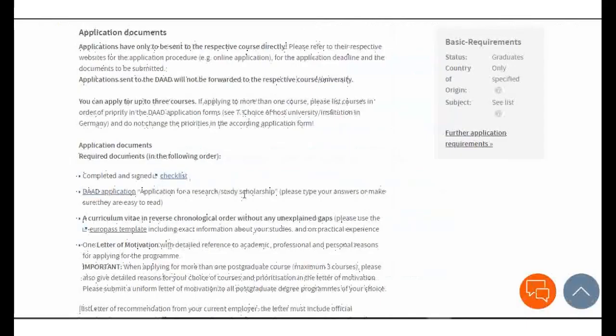Let's just go back here. We've talked about that, and let's talk about the application for a research study. Please type your answers or make sure they are easy to read.